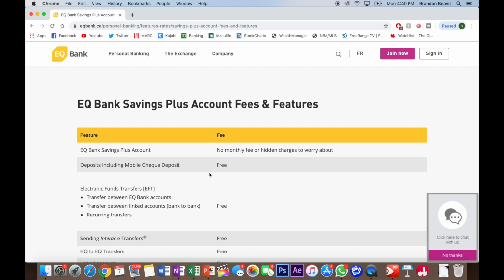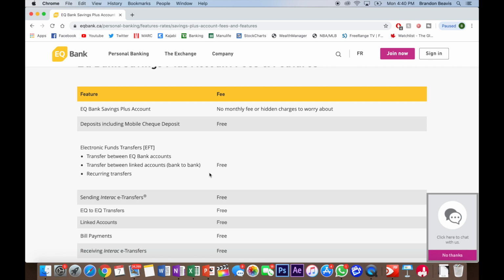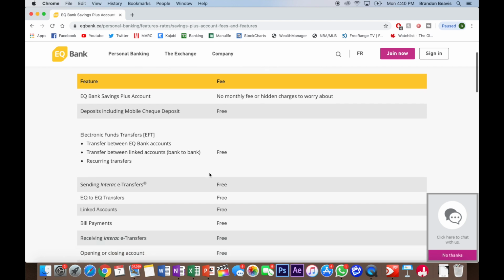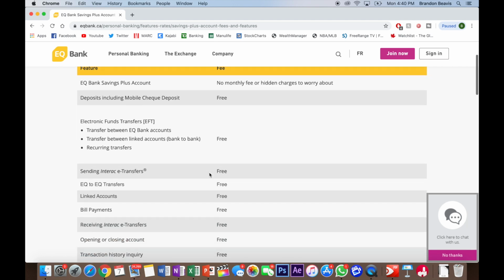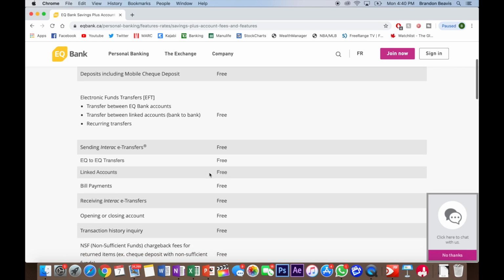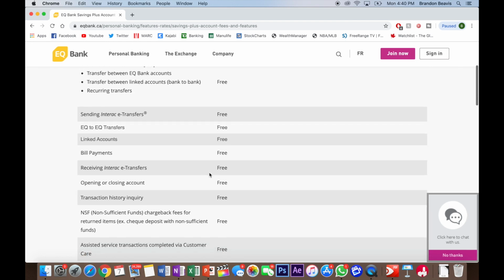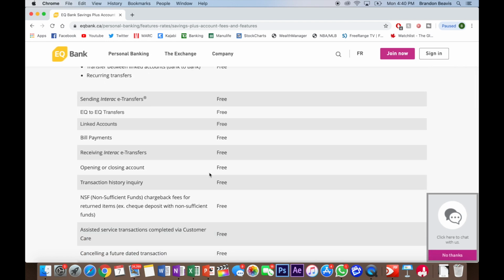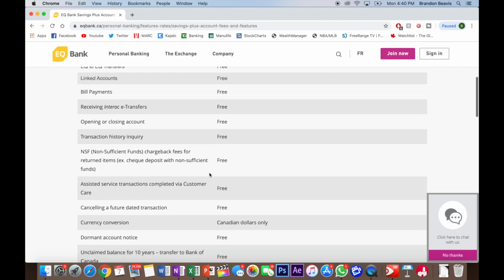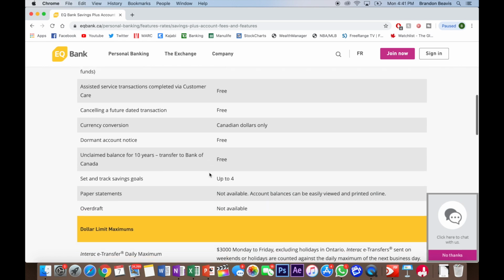You can see here, they are really taking the approach of being beginner friendly. You don't need a bunch of money to avoid fees. You can come on this platform, have your investments grow. You can take advantage of that 2.3% high interest rate, and all of this is free. And this becomes very important as you're sending money back and forth between your bank account and then into your EQ high interest savings account. You definitely don't want to be getting tagged with fees when that's happening.